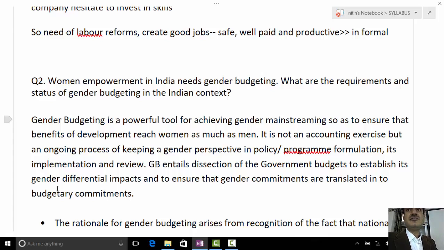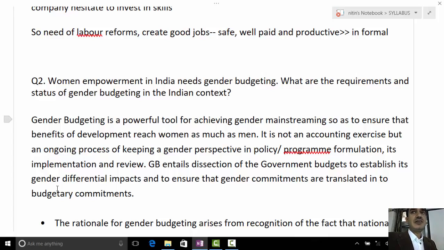Then showcase the employment, very low labor force participation of women. You remember the data, right? That it's around, I think, 25-26% labor force participation of women. 25%, right? Yes. So it showcases what? It showcases women empowerment won't happen unless in every policy women's concern is brought in. So this is what the question actually demands.